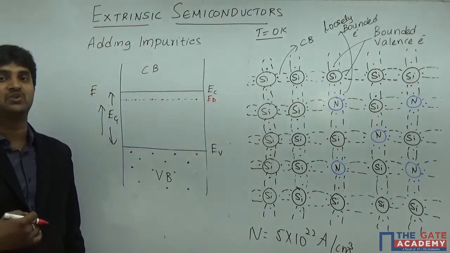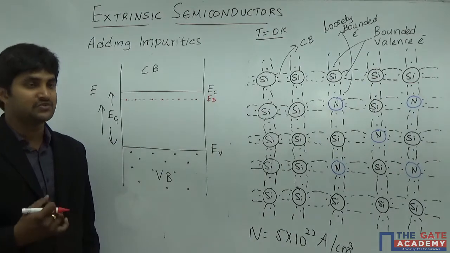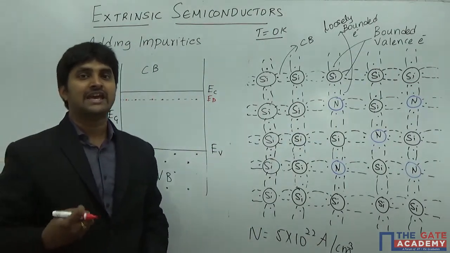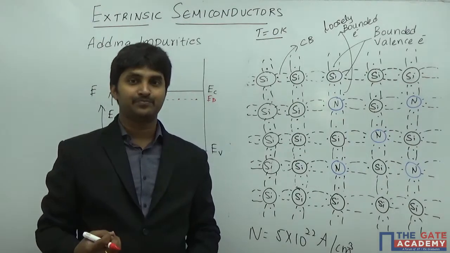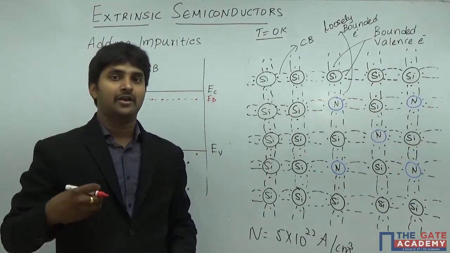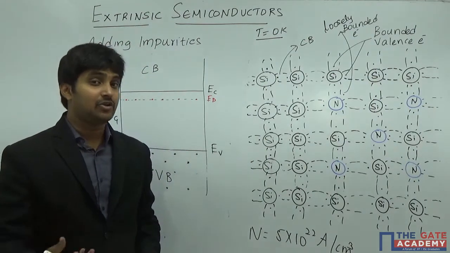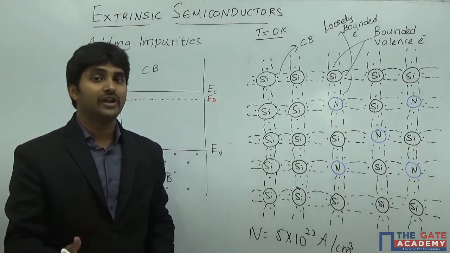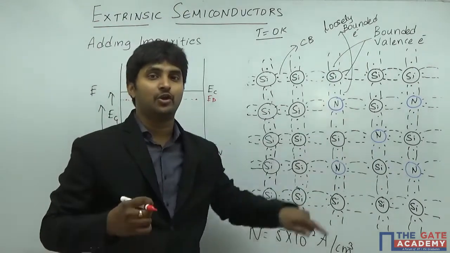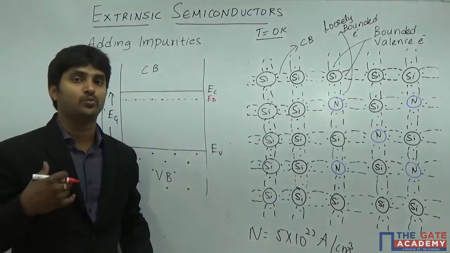Why are we calling it a donor energy level? The reason is very simple, because the nitrogen atom, or in fact each and every pentavalent impurity, when you are doping it into the silicon, is going to form an N-type material. Now what is the meaning of N-type? Electrons are going to be the majority carriers. How are electrons going to be the majority? It is because each and every impurity that you are doping has the potential to donate one electron.